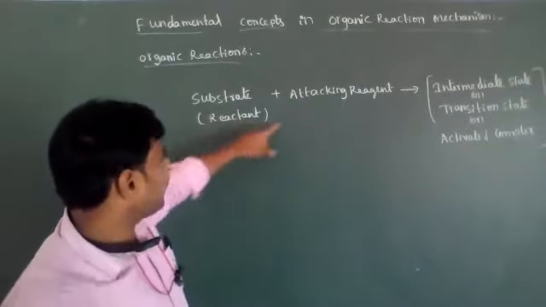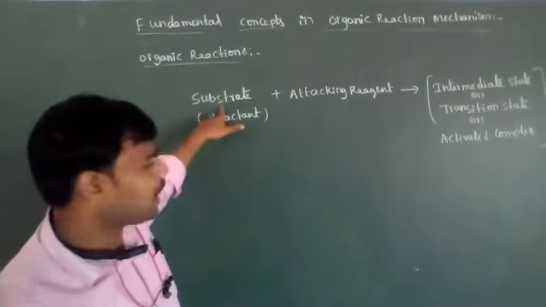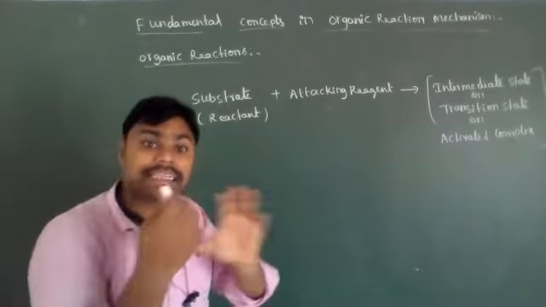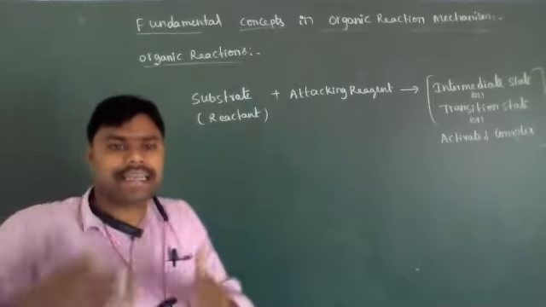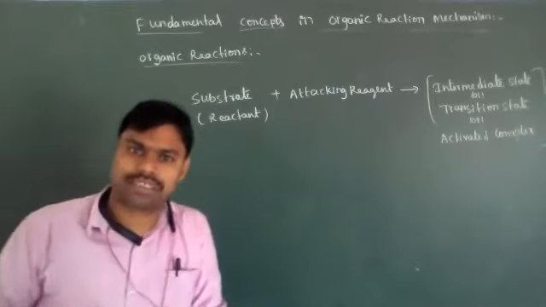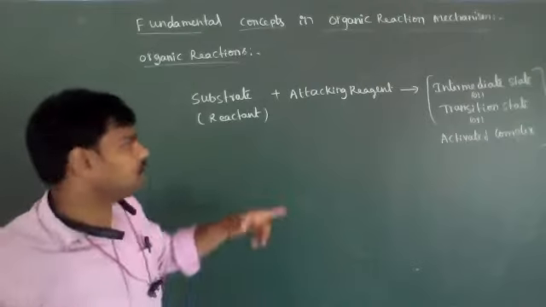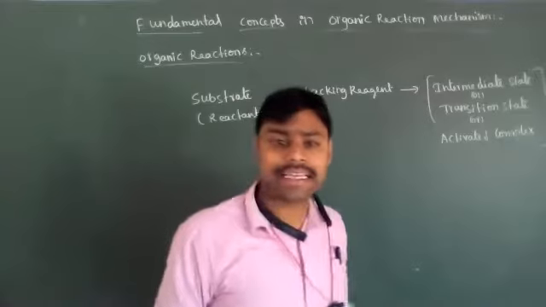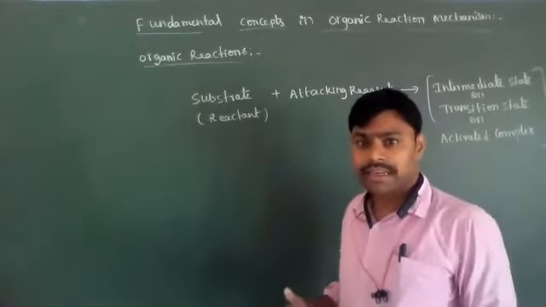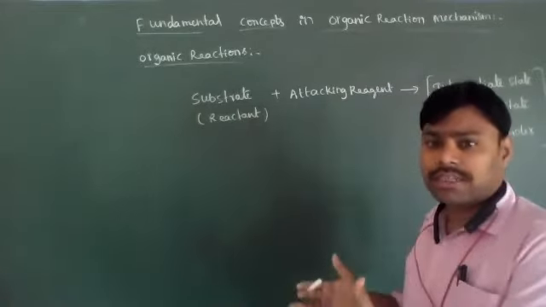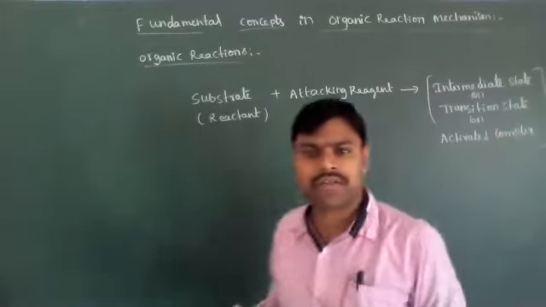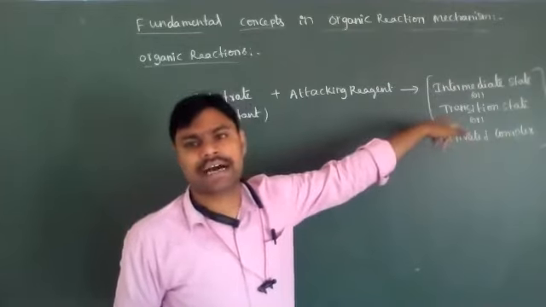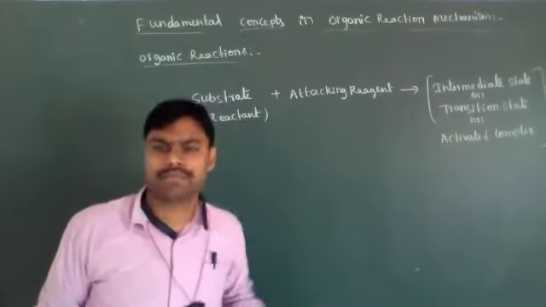So while the reactant or substrate reacts with the attacking reagent, the old bonds break, meaning the bonds are cleaved in the reactant as well as in the attacking reagent. Then new bonds form. Those new bonds are called products. During the formation of products, meanwhile one intermediate state, or transition state, or activated complex forms.